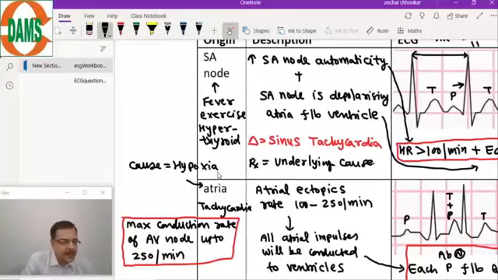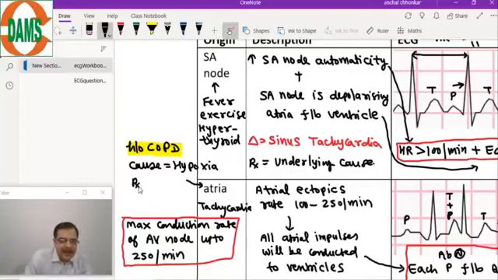Hypoxia increases the atrial excitability. So there will be a history of COPD given. Very importantly, for atrial tachycardia, look for the history of COPD. COPD causes hypoxia, and hypoxia increases the fiber excitability.